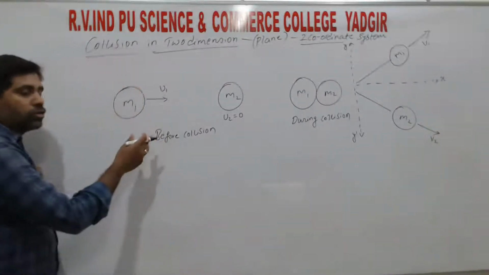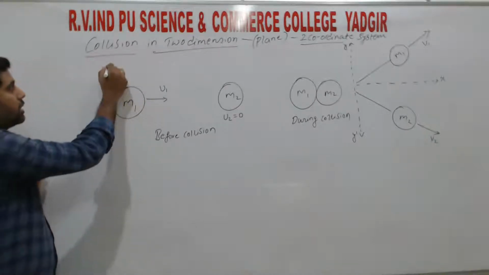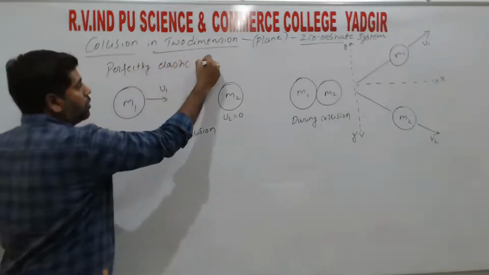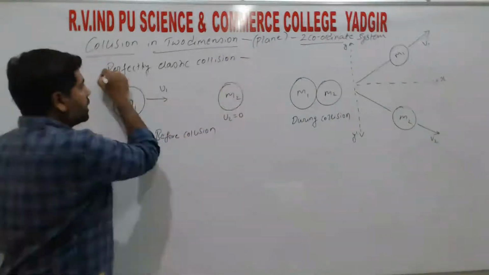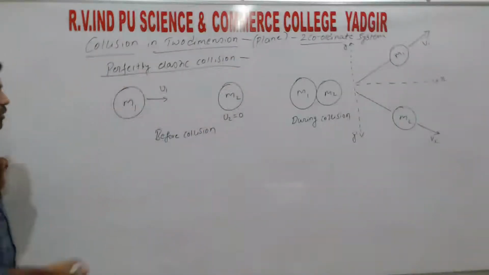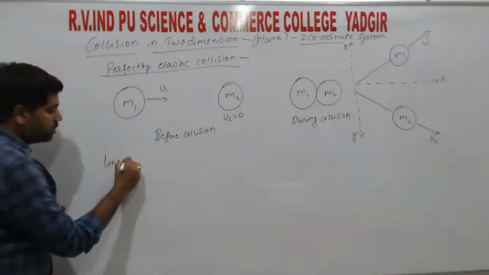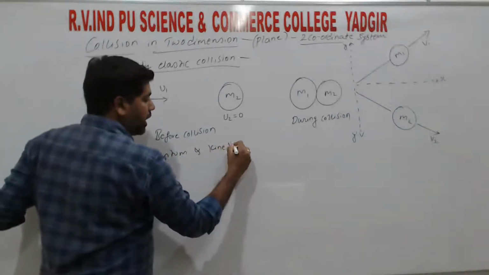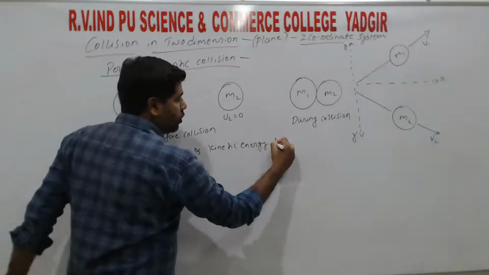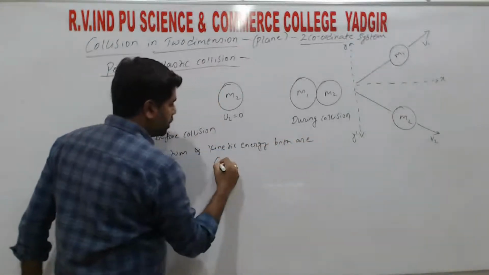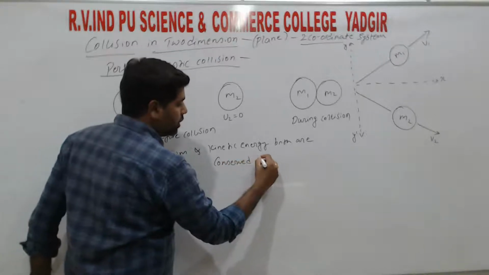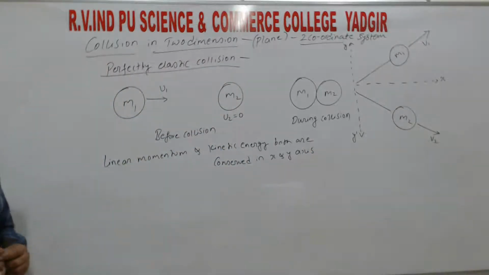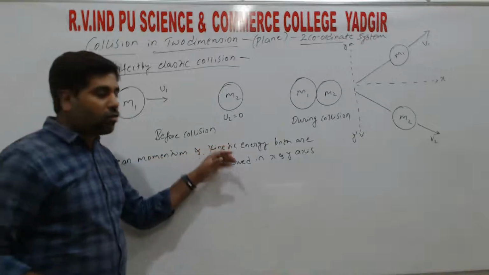Here also, if we consider this as a perfectly elastic collision, then both linear momentum and kinetic energy are conserved in the x and y axes. In one dimension, linear momentum and kinetic energy were conserved only along the x axis.